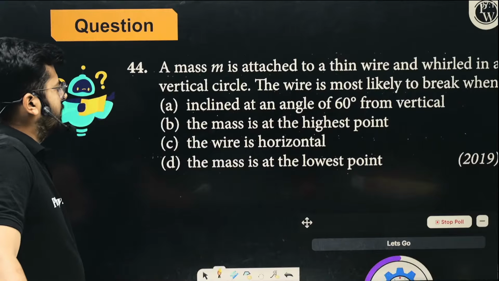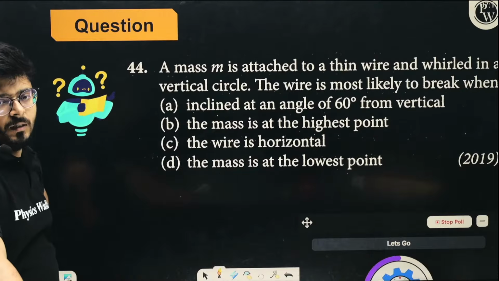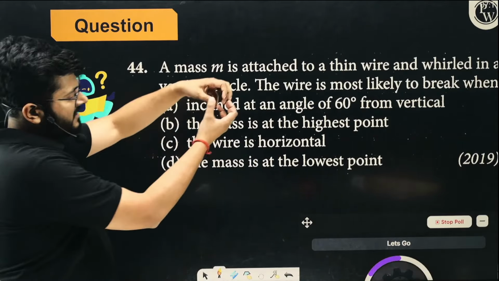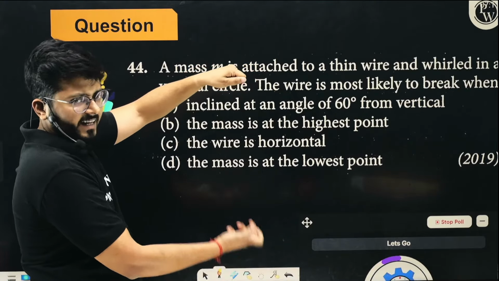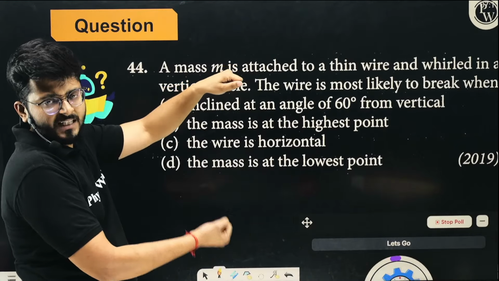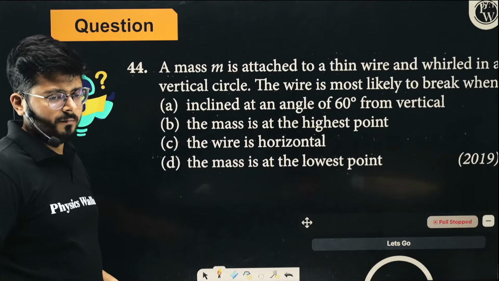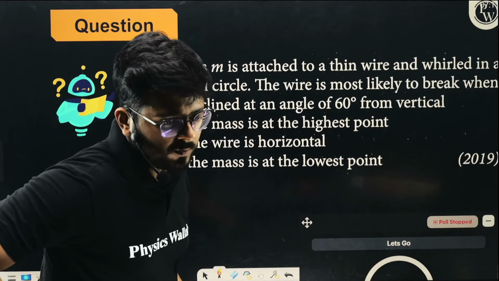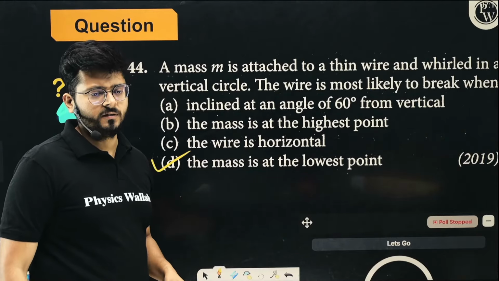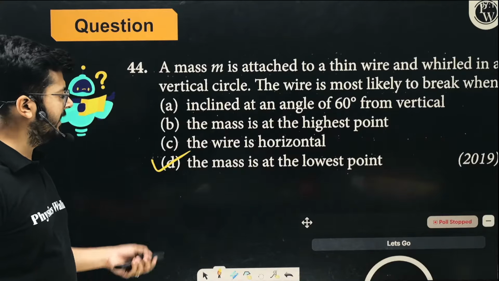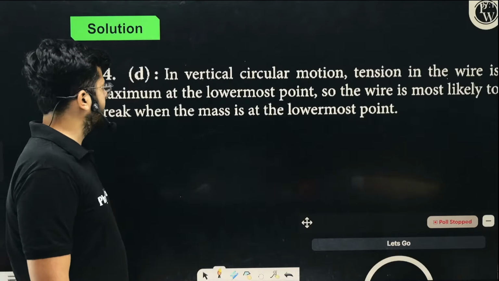Inclined at an angle 60 degrees from the vertical, the mass is at the highest point, the wire is horizontal, the mass is at the lowest point. Think about it. When the mass is at the lowest point, because of the weight acting downward, the tension in the rope is going to be maximum. So this is where there are highest chances of the breakage of the rope. Okay. So option D has to be the correct option, right? Where is it most likely to break? It is the lowest point, because at that point the tension in the rope is maximum. So option D is correct.